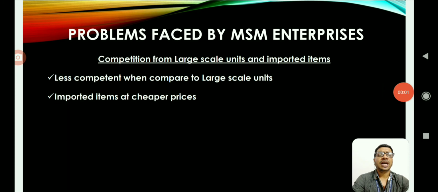Competition from large scale units and imported items is another big problem for micro, small and medium enterprises, as compared to large scale industries, they are less competent, and imported items are much cheaper than the Indian products or products manufactured by micro, small and medium enterprises.